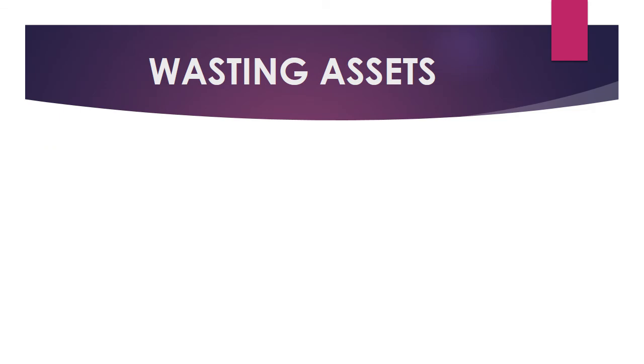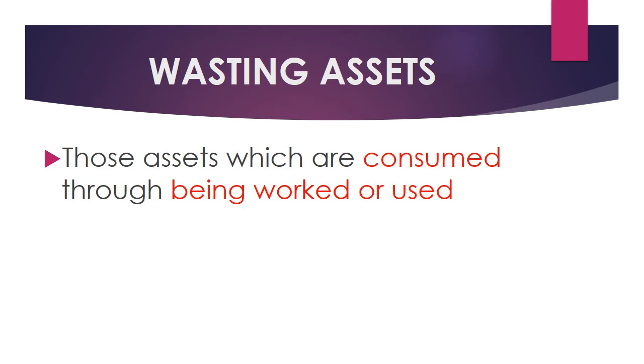Next is wasting assets. So what do we mean by wasting assets? Those assets which are consumed through being worked or used. So when we start using the assets, what happens? It is being completely used. Such assets are called wasting assets. So mines, oil wells.